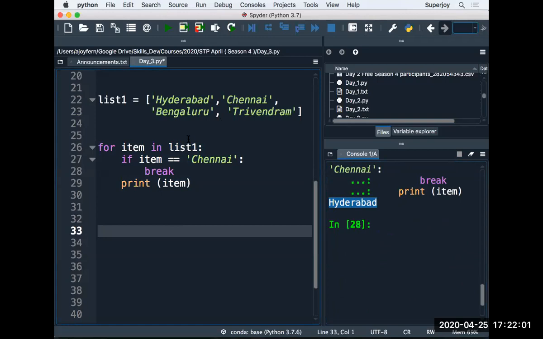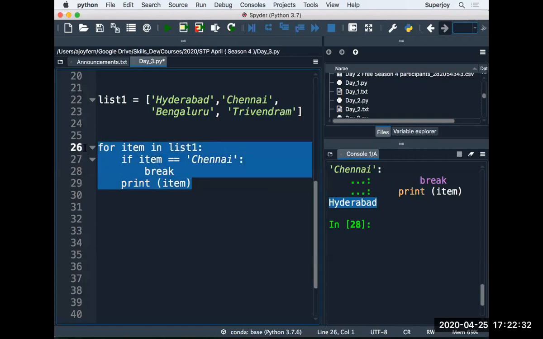Because in the second iteration, item was equal to Chennai, and the condition became true. And as soon as the condition became true, we got the break, and the break terminates the loop, whether it's a while loop or a for each loop. We are going to terminate the execution if we use a break statement, right? So guys, is it clear to you how the break is working?